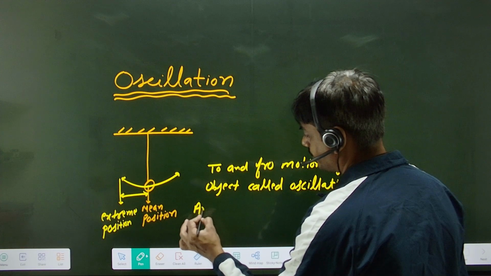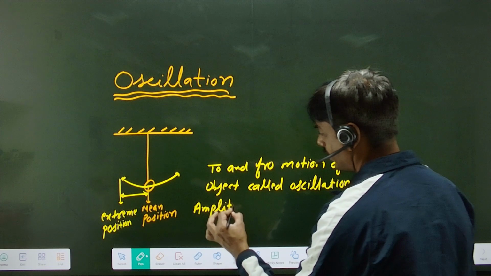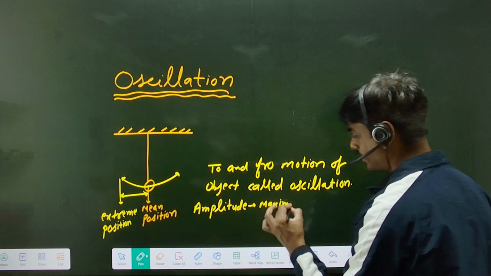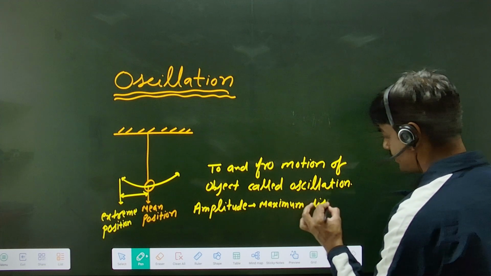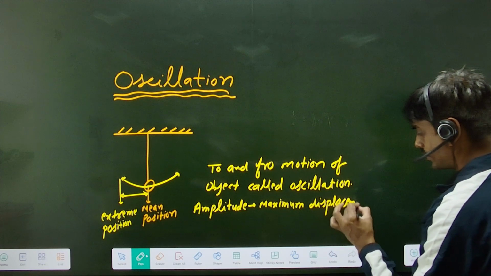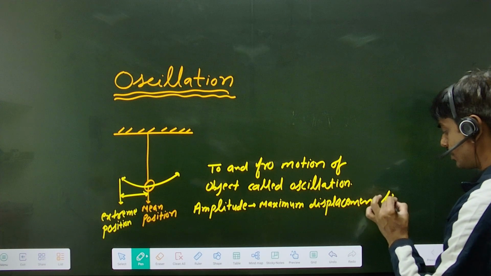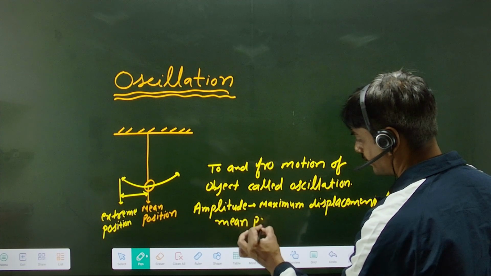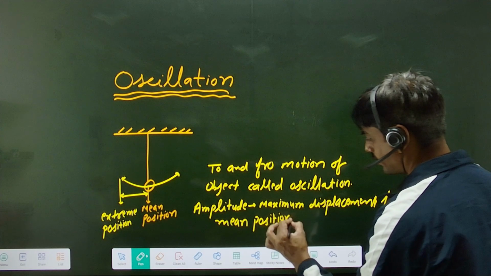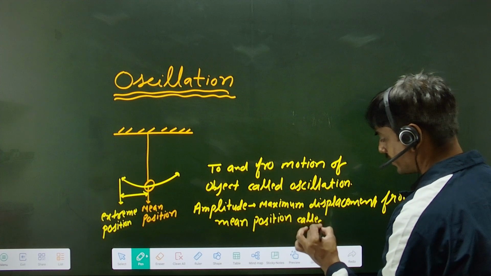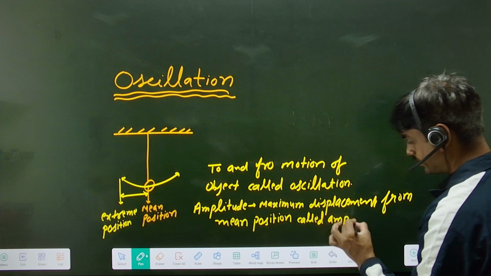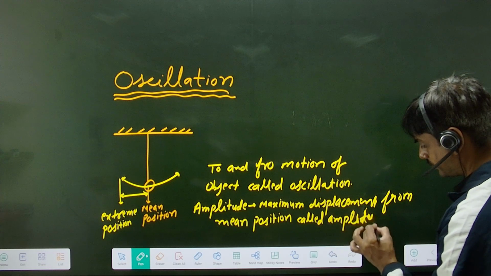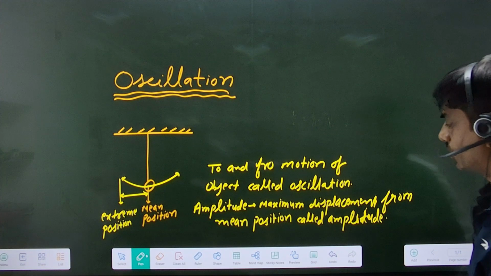So what is amplitude? Amplitude. Maximum displacement from mean position is called amplitude. क्या बोलेंगे बेटा इसको? एम्पलीट्यूड बोले.